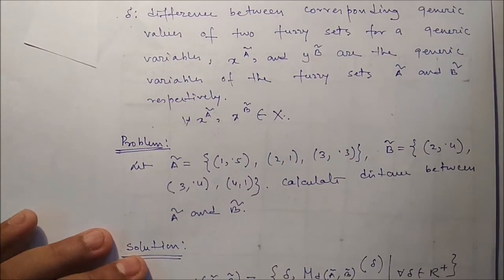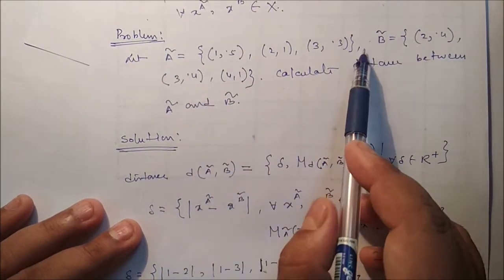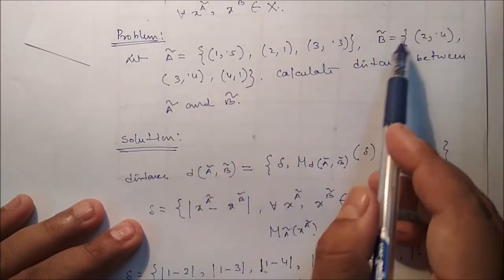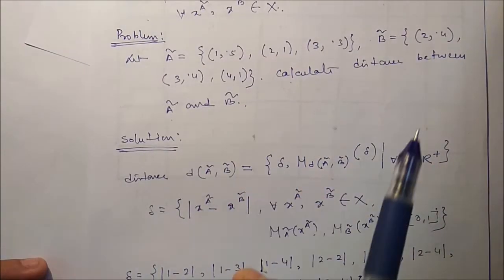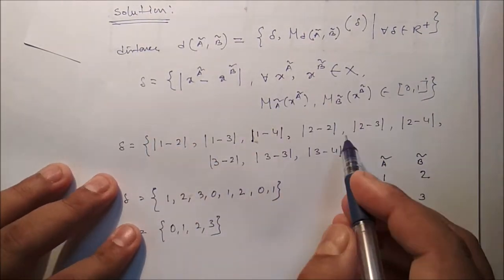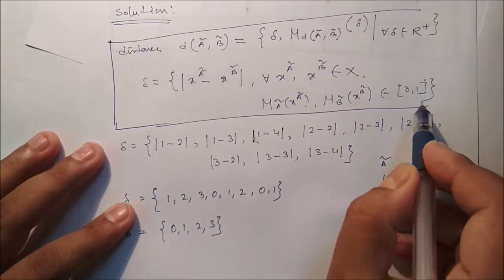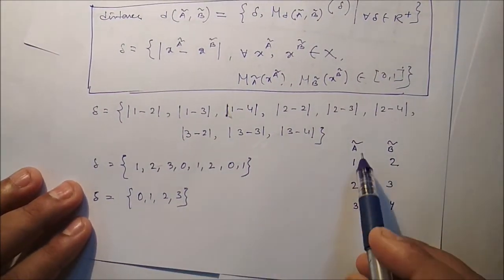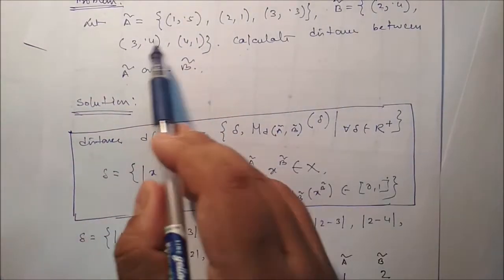Now we can see one simple example to know the distance between two fuzzy sets. Let two fuzzy sets be A and B. A contains elements 1, 2, 3 and B contains elements 2, 3, 4, with associated membership values. Now calculate the distance between A and B. To calculate the distance, we have to use this particular formula. The elements of A are 1, 2, 3 and the elements of B are 2, 3 and 4.